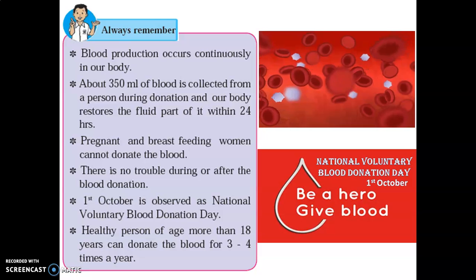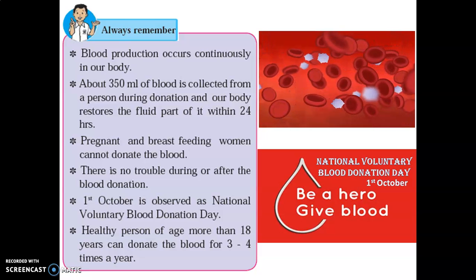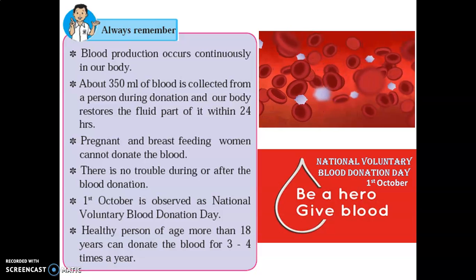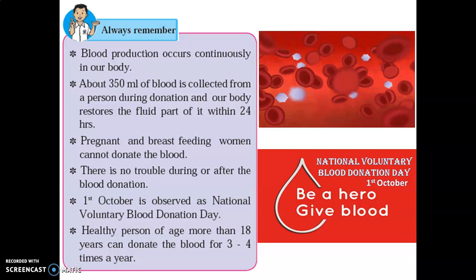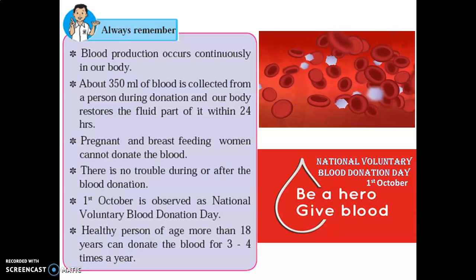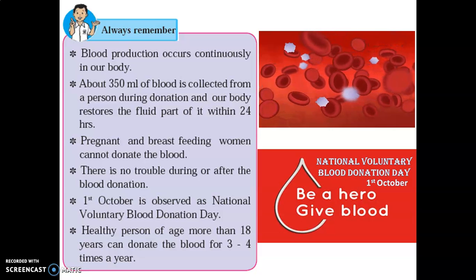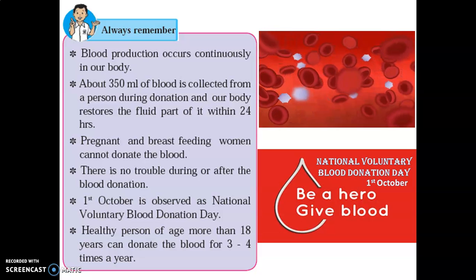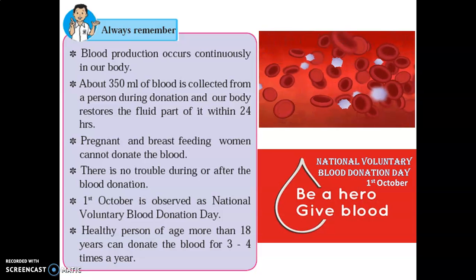So children, if you don't have any problem, after the age of 18 you can donate blood at least once. Be a hero, give blood, because you never know, later in future you may also need blood. So donate blood and be a hero.